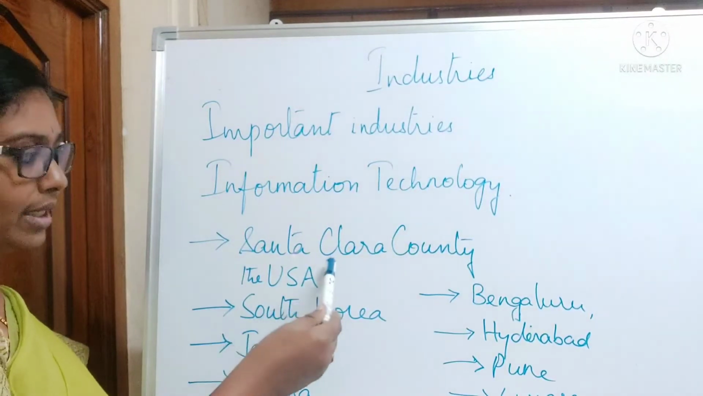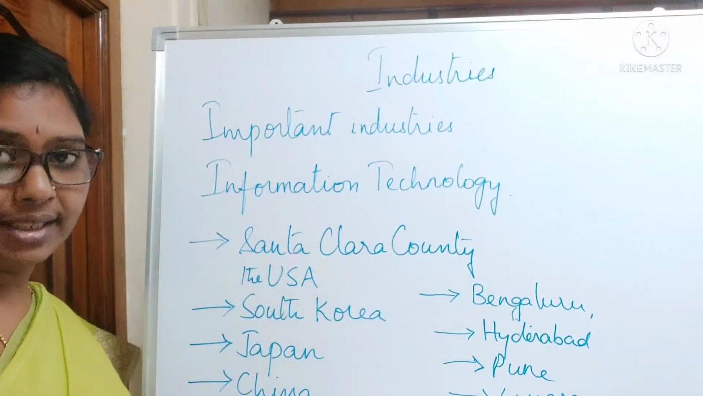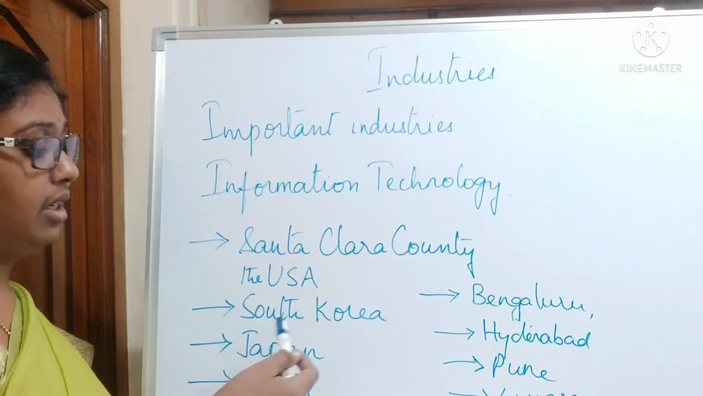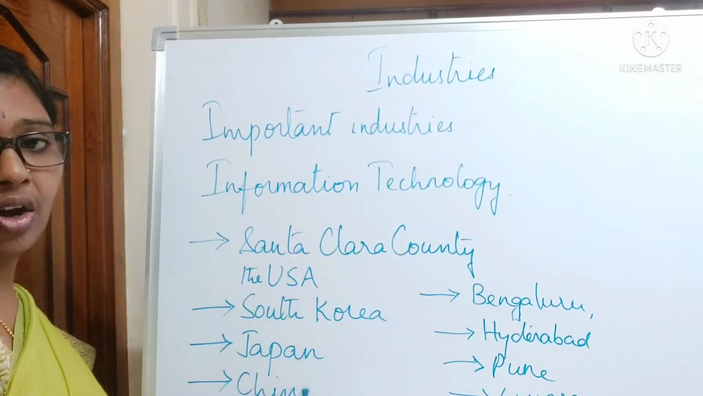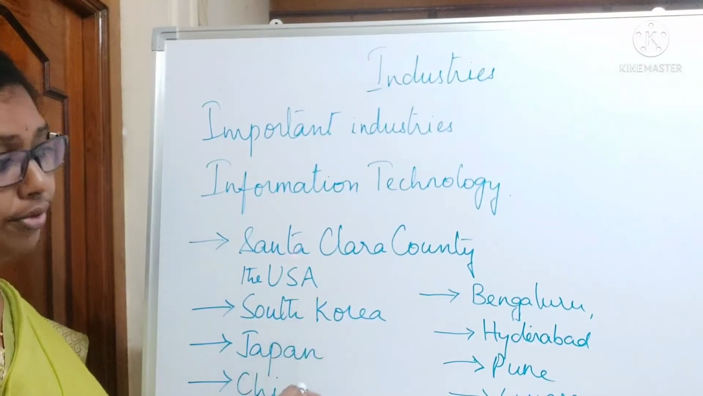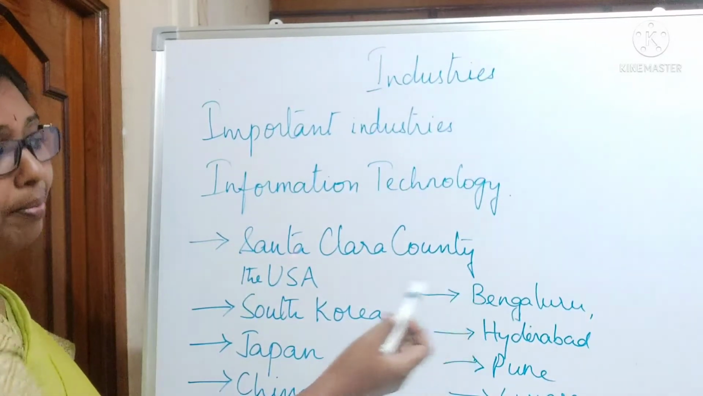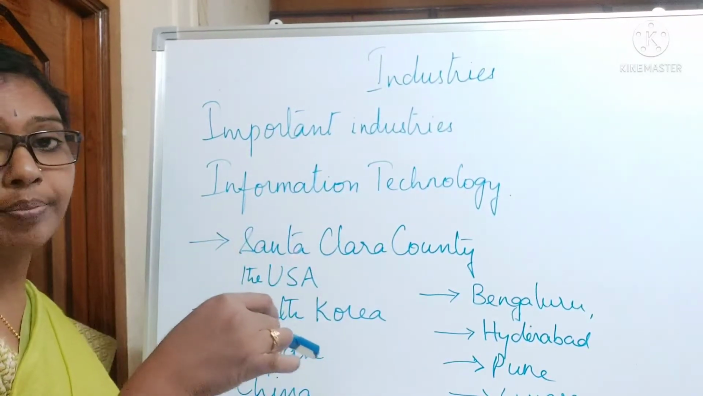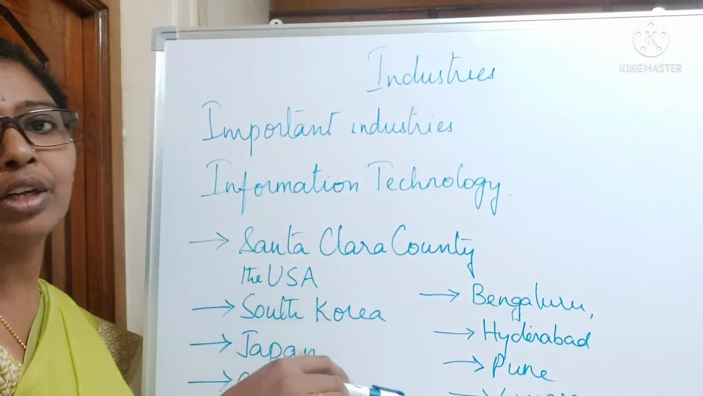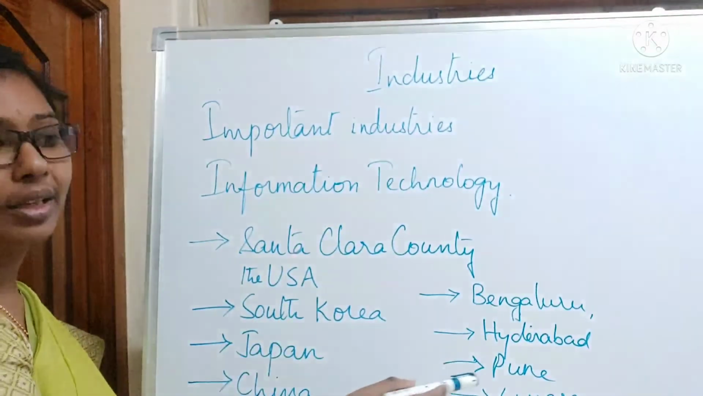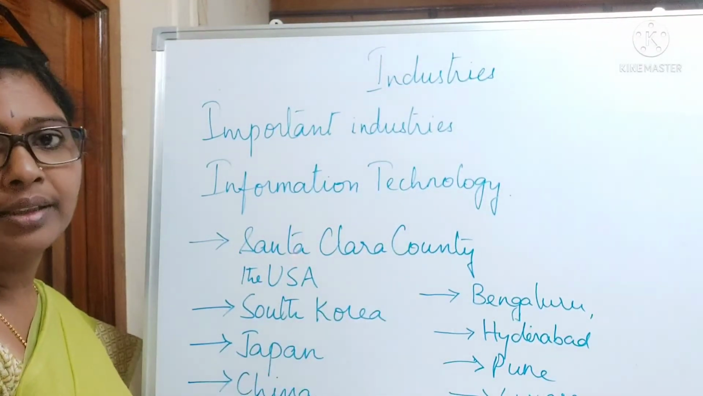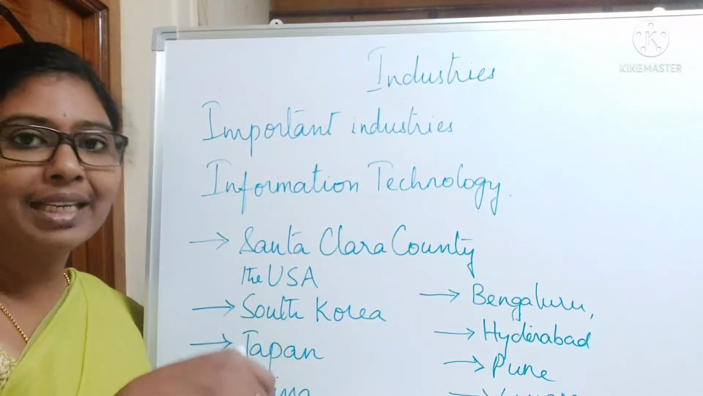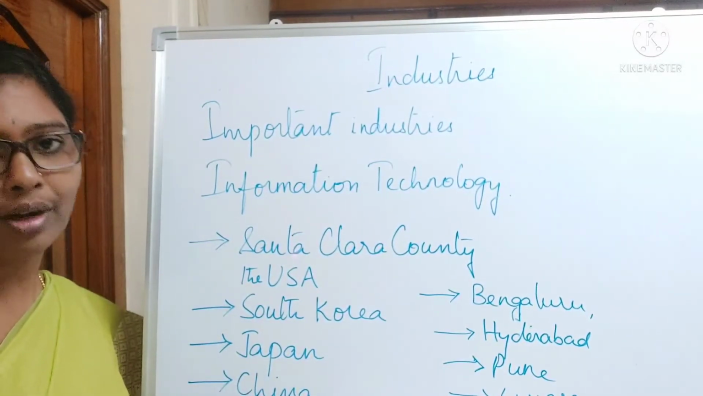In the USA, Santa Clara County, which is also known as Silicon Valley, is very famous for the information technology industry. Next, South Korea, Japan, and China are all famous for it. In India, Bengaluru is known as the Silicon Valley of India. Other places famous for the information technology industry in India are Hyderabad, Pune, Gurugram, Noida, and even Kolkata.